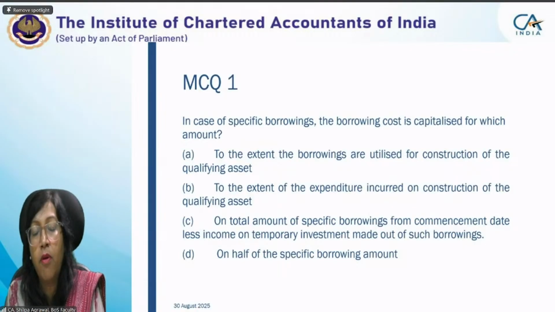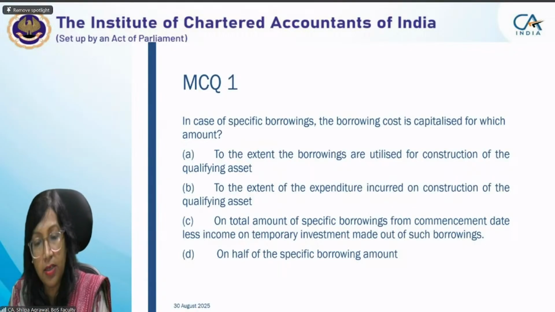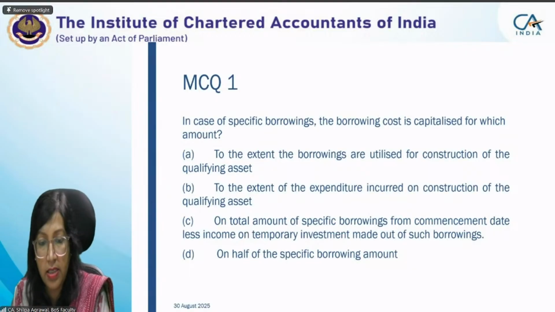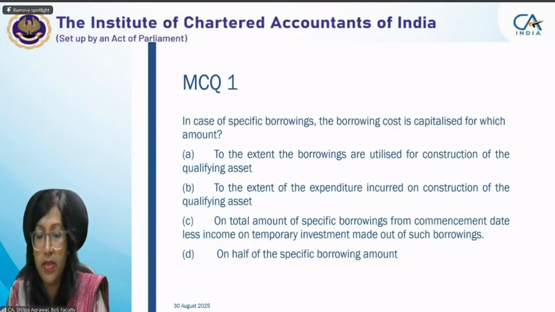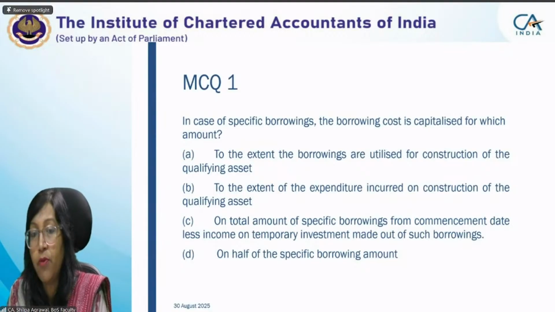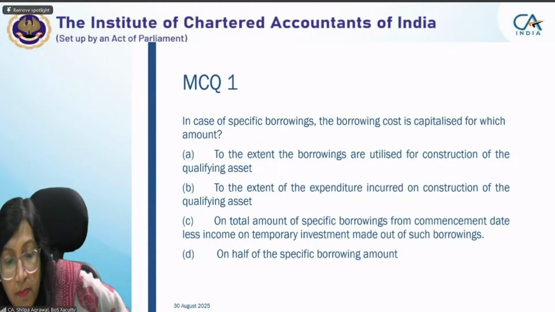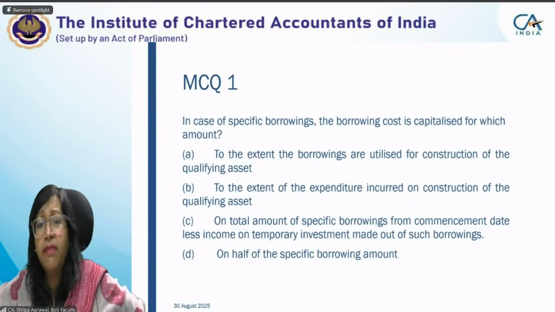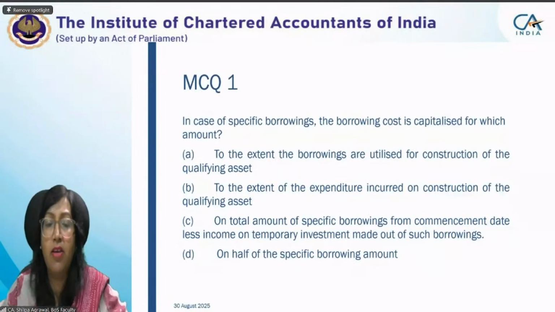So what is the answer? To the extent of borrowing, to the extent of expenditure, on total amount of specific borrowing, or on half of the specific borrowing amount. My question is regarding the amount. On what grounds have you given me option A?